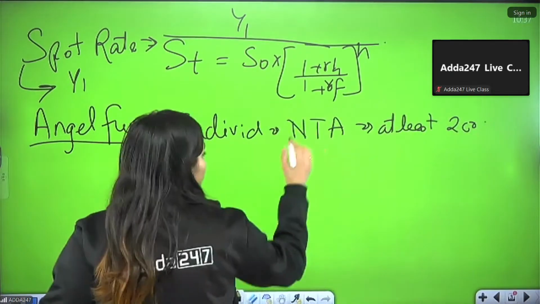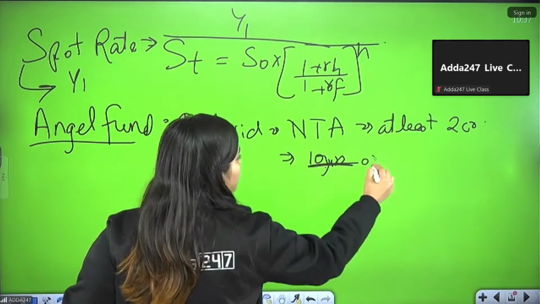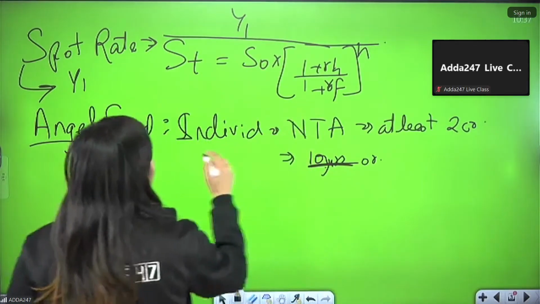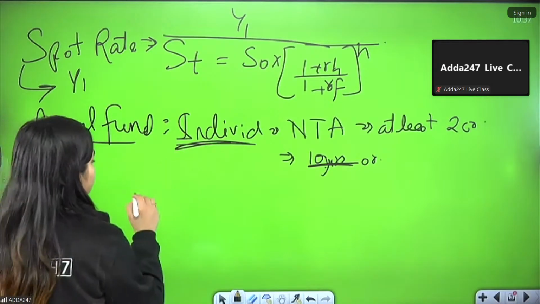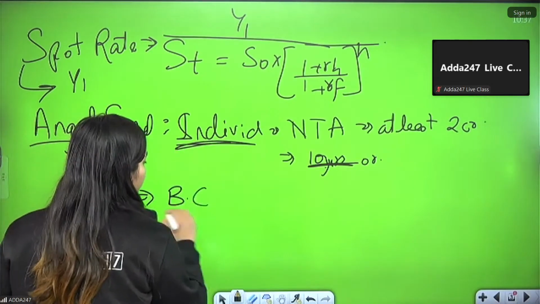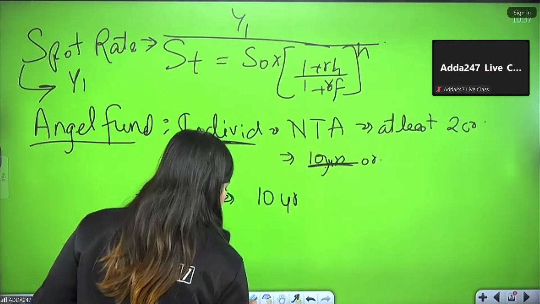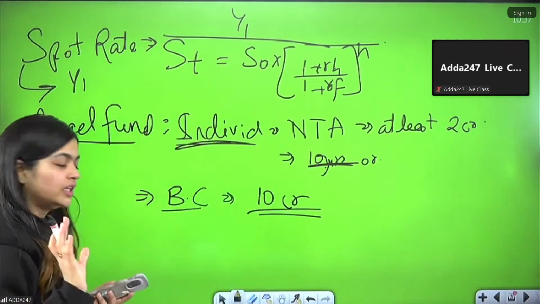Along with that, they require 10 years of experience, or they have already invested in some other startup. So these are the few limitations or eligibility for individuals. Then for body corporates, we have at least 10 crores they require for the investment.